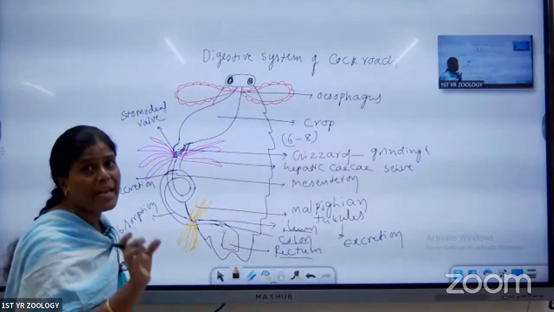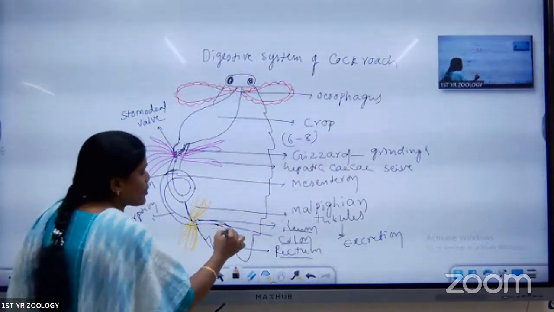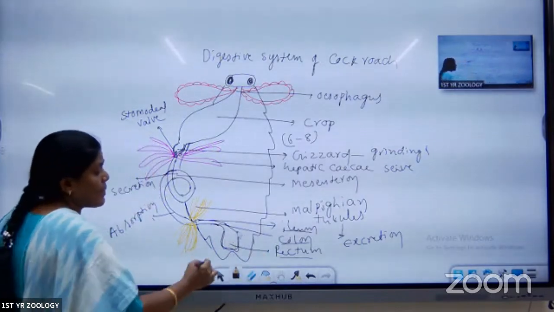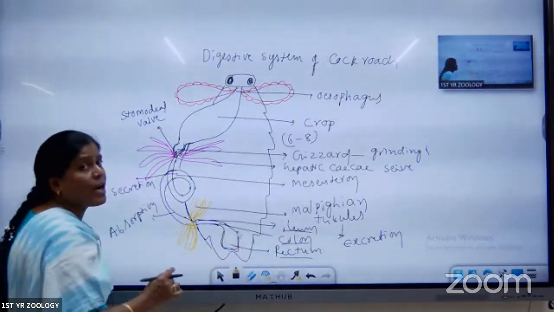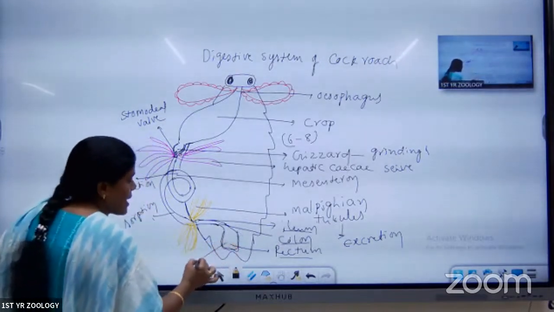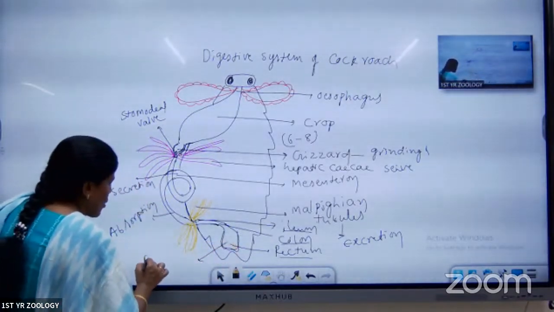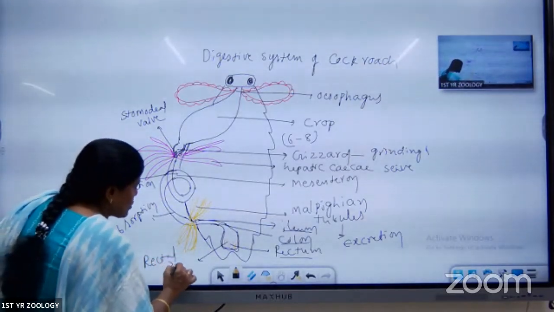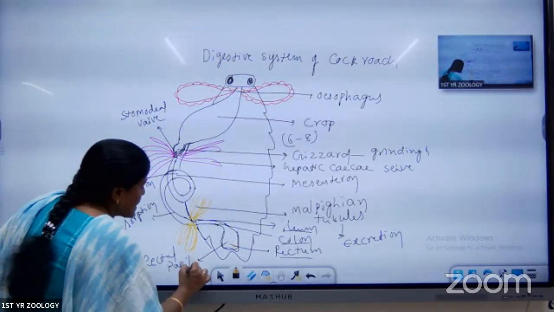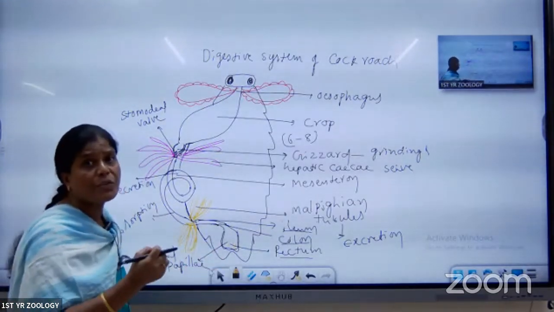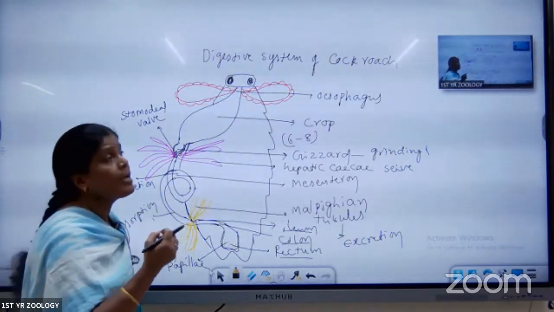The colon is a short tube-like structure. Next, this colon opens into the broad structure that we call the rectum. The rectum has a number of fold-like structures. The yellow lines are called rectal papillae. What is the use of the rectal papillae? These rectal papillae are mainly useful for the absorption of water from the undigested food.